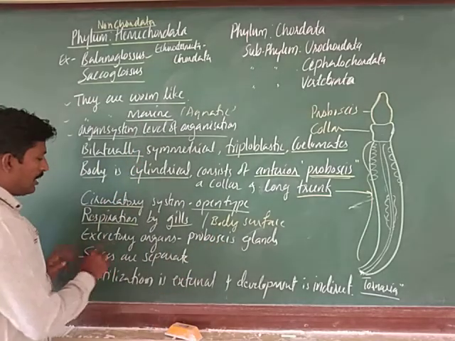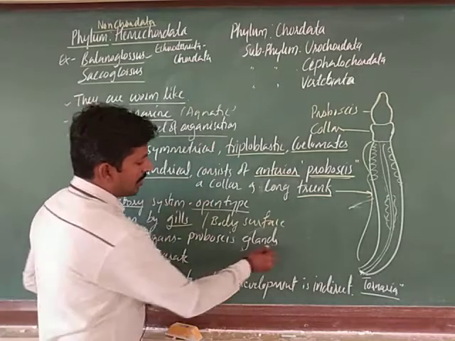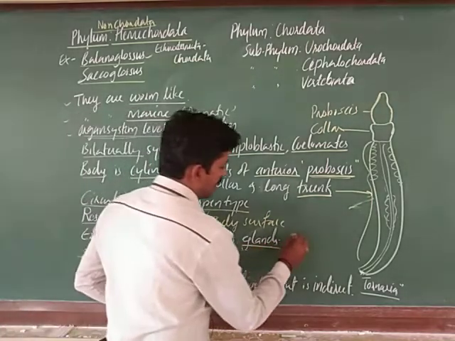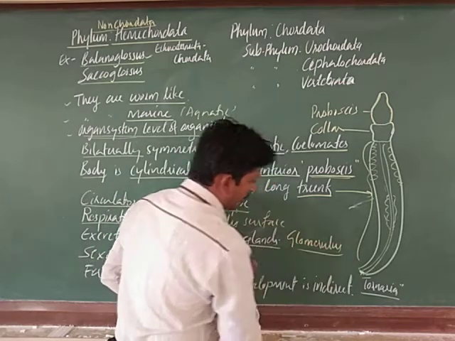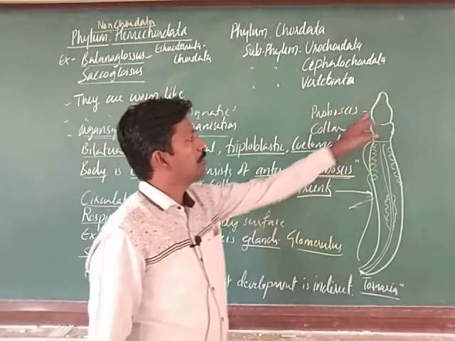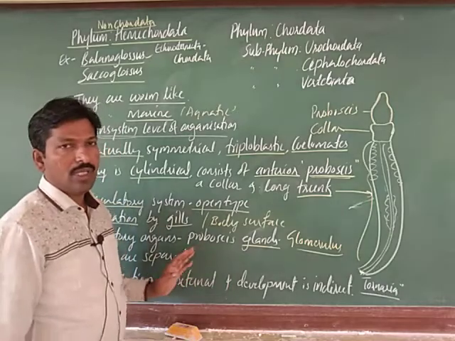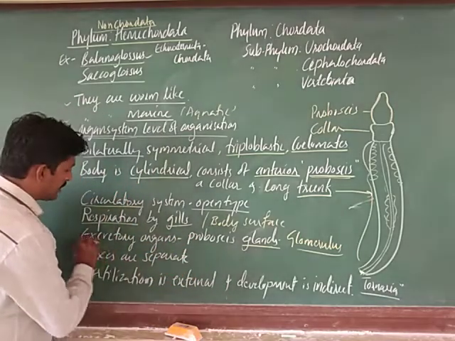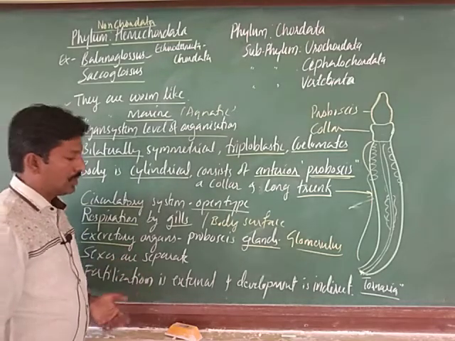Next, the excretory organs. As I explained, the proboscis has specific glands, which we call proboscis glands. These glands are also called glomerulus glands, right. Such glomerulus glands are present in this region, that is the proboscis. Hence the proboscis glands are involved in excretion, the removal of nitrogenous waste into the water, right.